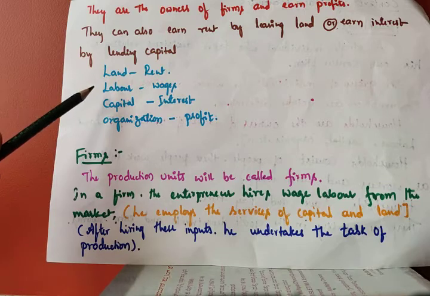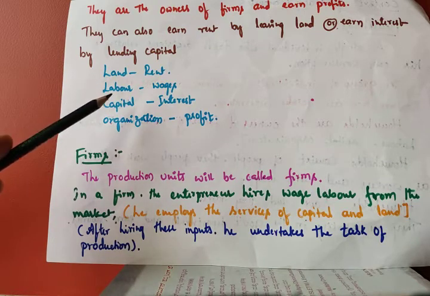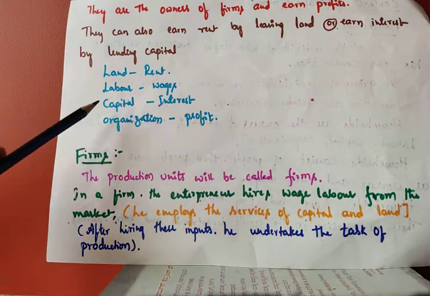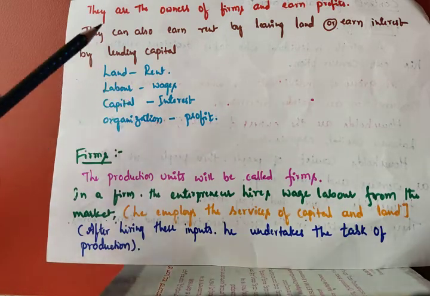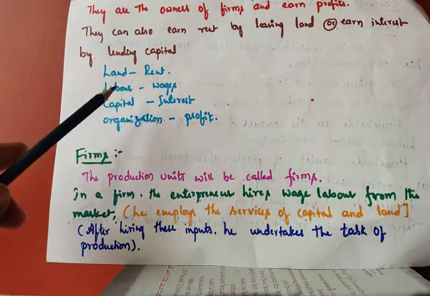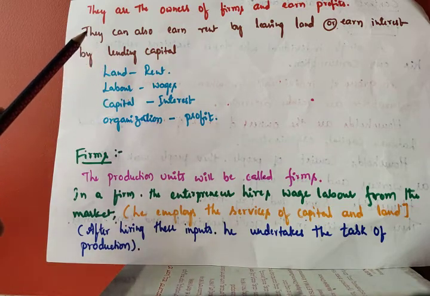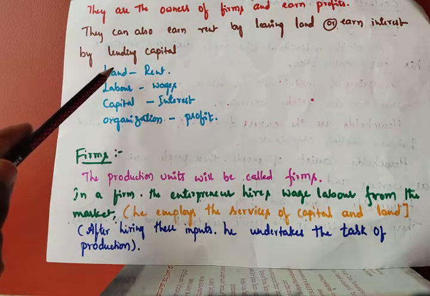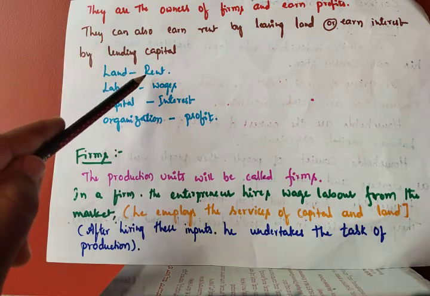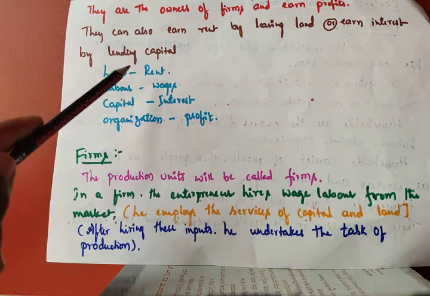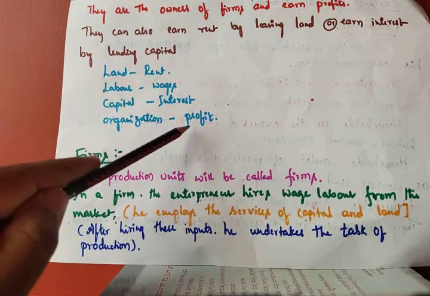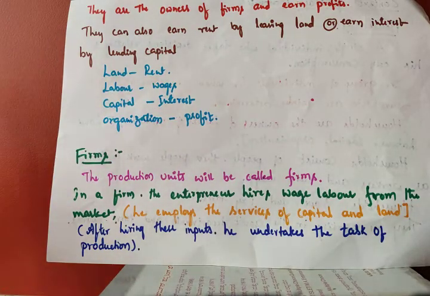And besides these three, few people, like organizers, are also getting the profit. How? Combining all these three things, they are producing goods and services and selling the same in the market, and by selling that, they earn revenue. Out of the revenue they are distributing the income. For the use of land, labor, and capital, they are providing rewards. After distributing these, what remains with him is called profit. Okay, up to this, households, very important.